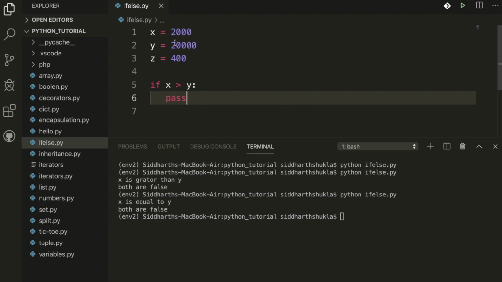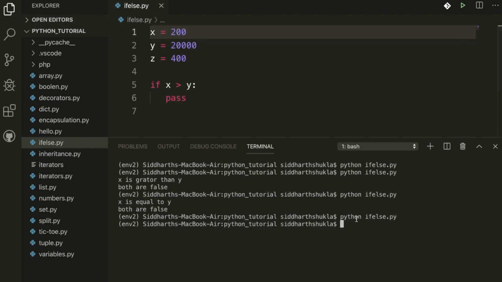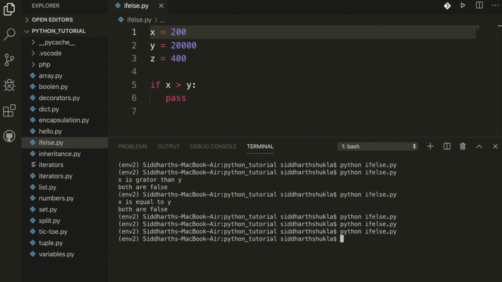Okay, x is greater than y, so x is greater than y something. You can write here pass. Then check what we get, because we are passing something, whether it's true or false, any conditions. So we can also use the pass statement.